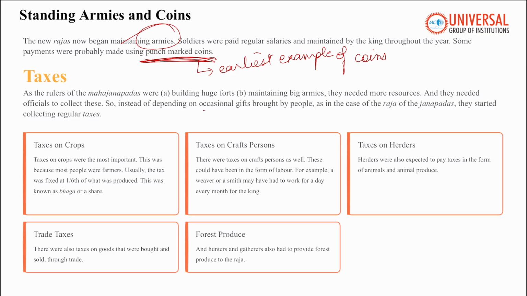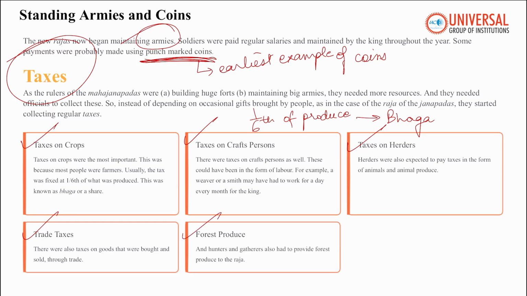So with forts to maintain and armies to pay, rulers needed a steady supply of resources. Unlike earlier times when people brought occasional gifts, now taxes became regular and systematic. Farmers gave 1/6 of their produce as tax, and this is known as bhaga. And craftspeople might work one day every month for the king. Herders paid in the form of animals and animal produce. Traders paid taxes on goods they bought and sold. Even hunters and gatherers often had to provide forest produce to the Raja. And there were taxes on crops as well, which were the most important. So this new tax system indicates how kingdoms were becoming stronger, richer and more organized.